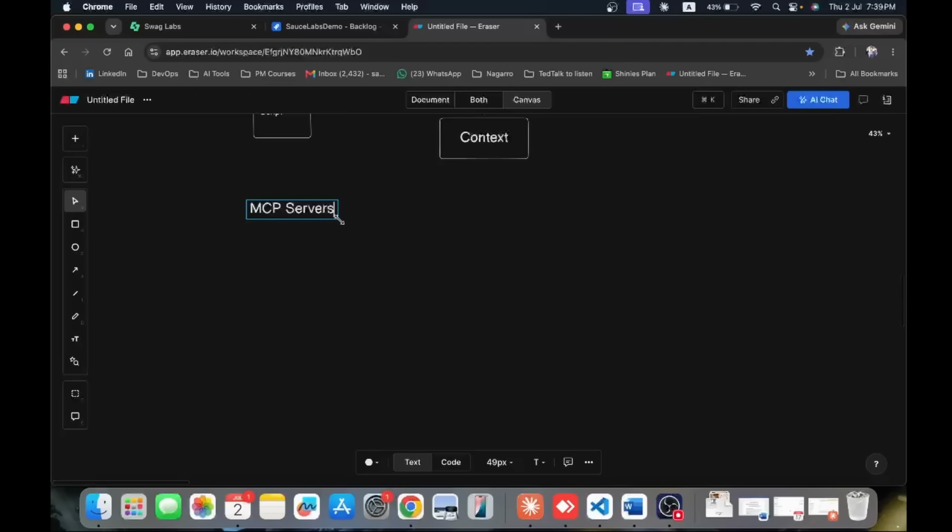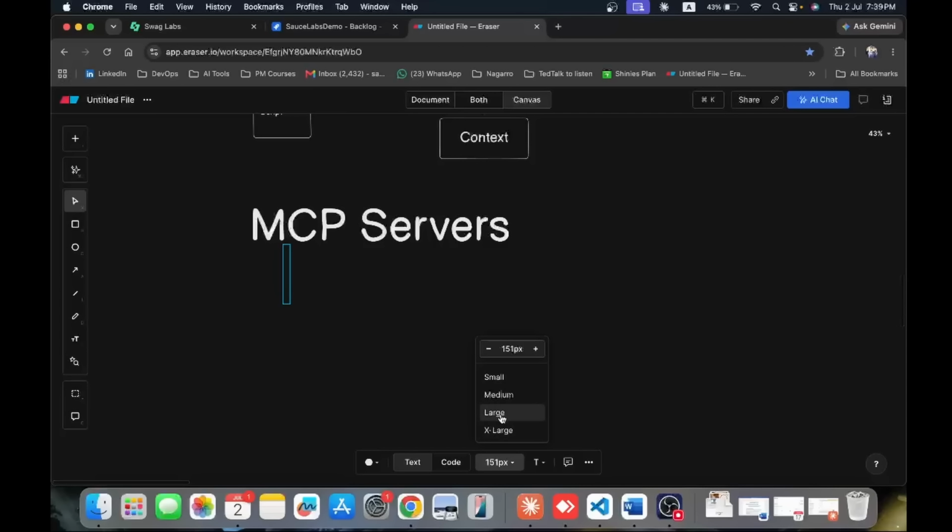We have MCP servers for Playwright in the market. We have MCP servers for GitHub, for Atlassian, MCP server for SQL.